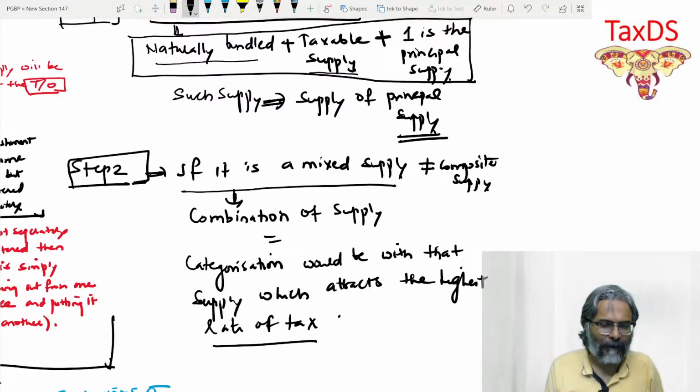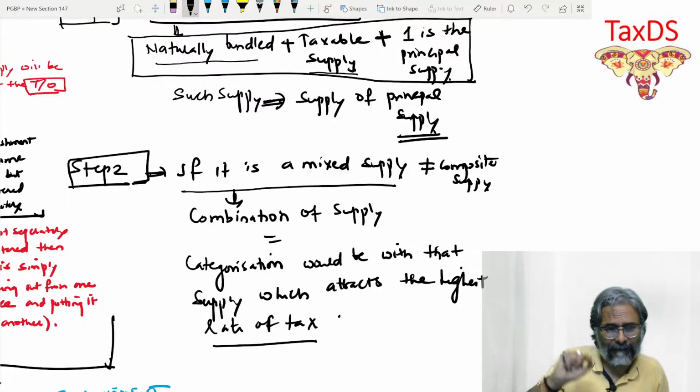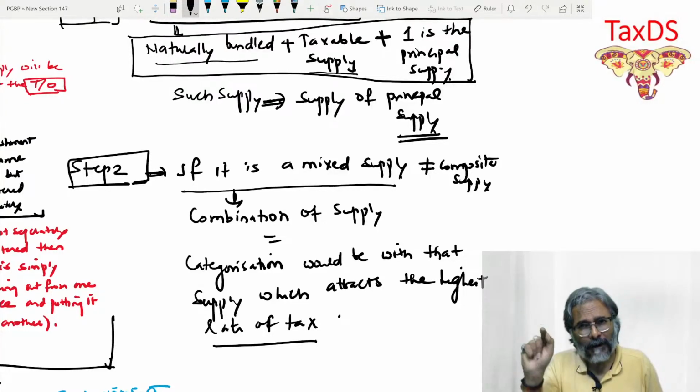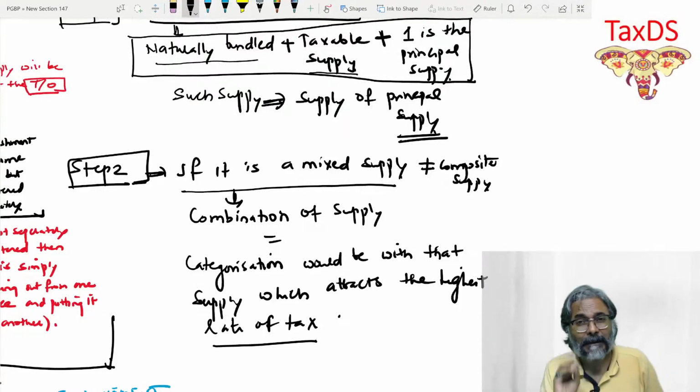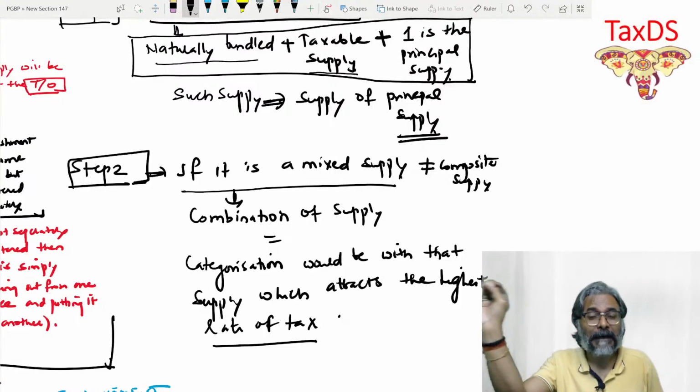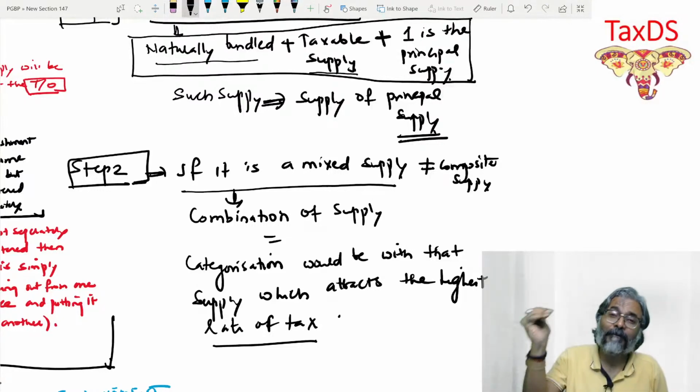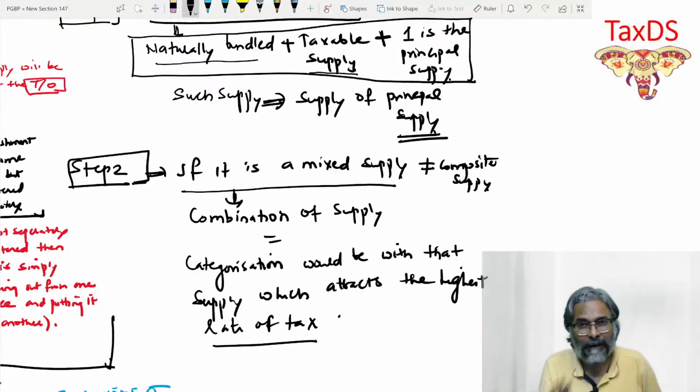because the supply of alcoholic liquor is not a taxable supply, and therefore that condition of composite supply has been breached. And because that condition of the composite supply has been breached, therefore it will fall under the category of mixed supply.